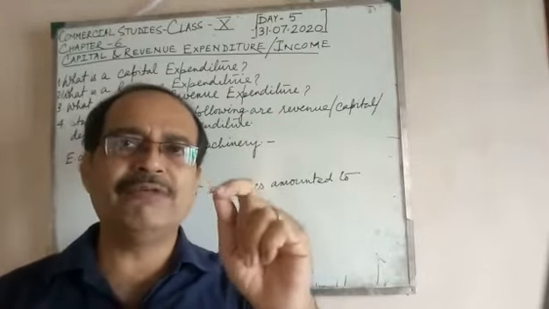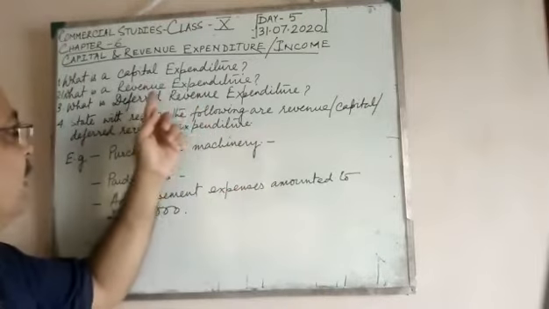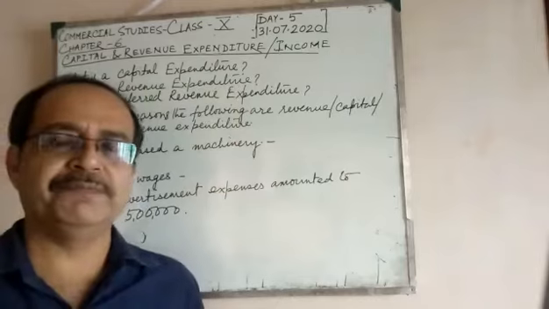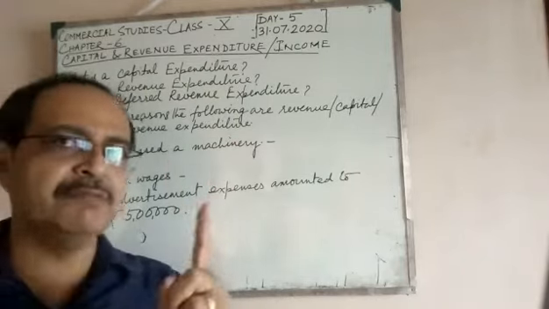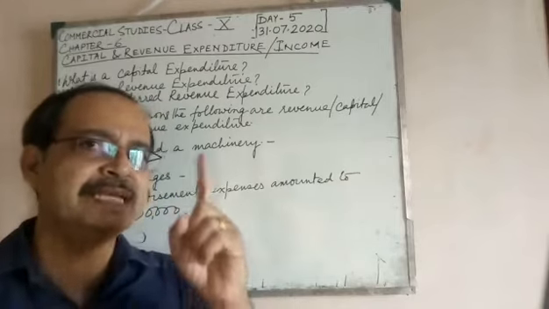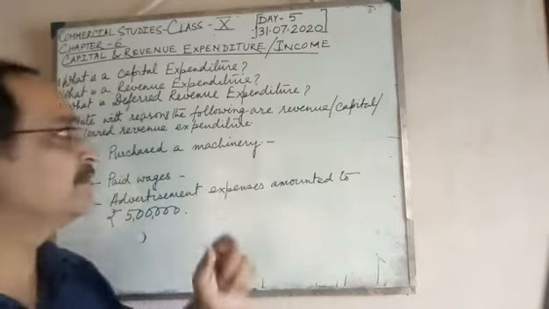Whether you write capital expenditure or revenue expenditure, they should be written in a feasible manner, with some meaningful things in it.